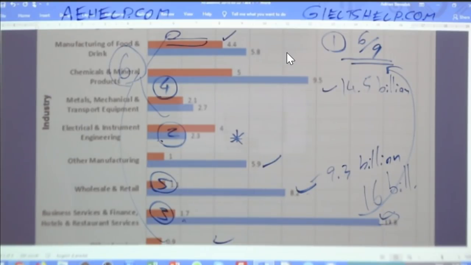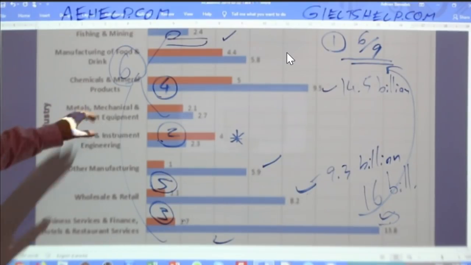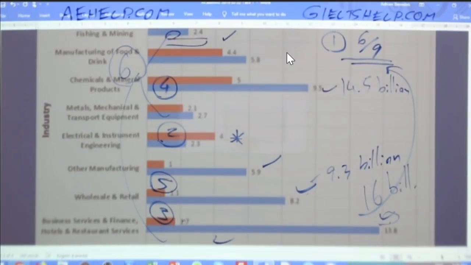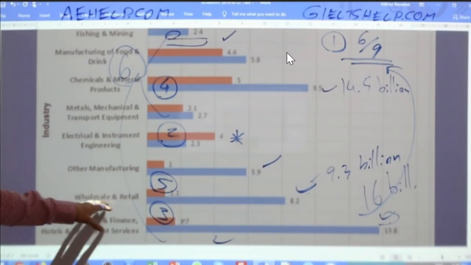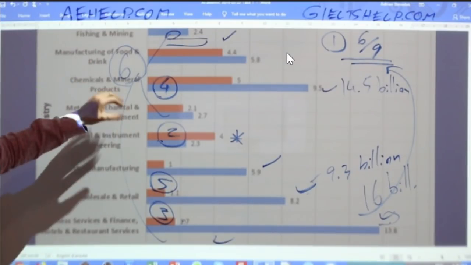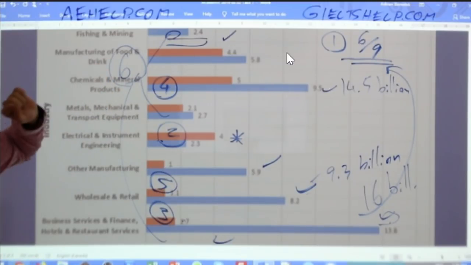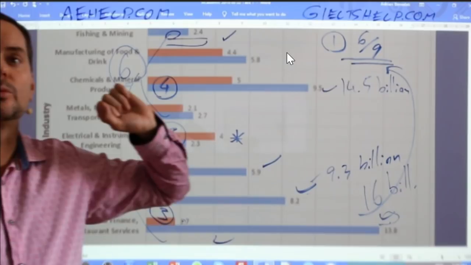And the second after that is chemicals and mineral products. Third, highest grossing revenue total is wholesale and retail. And then the remaining 3 industries make up roughly about 20% of the revenue. That's number 6. So let's start to write these points.